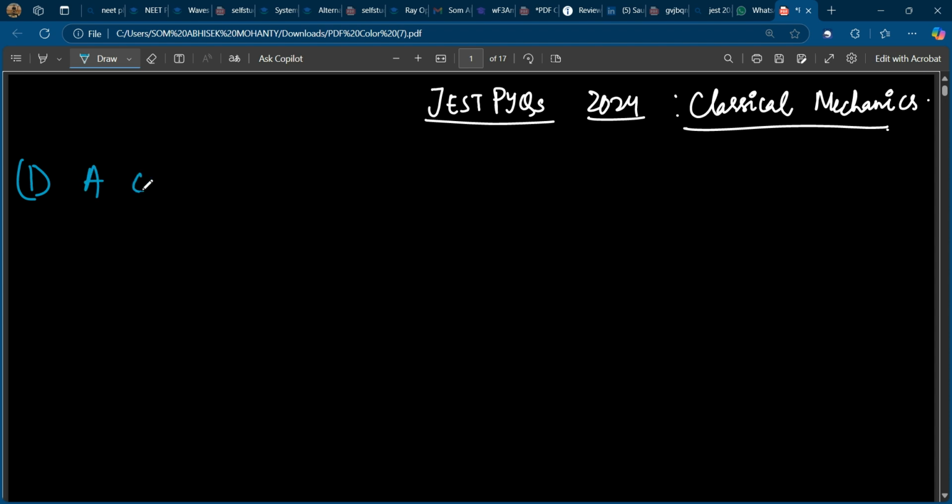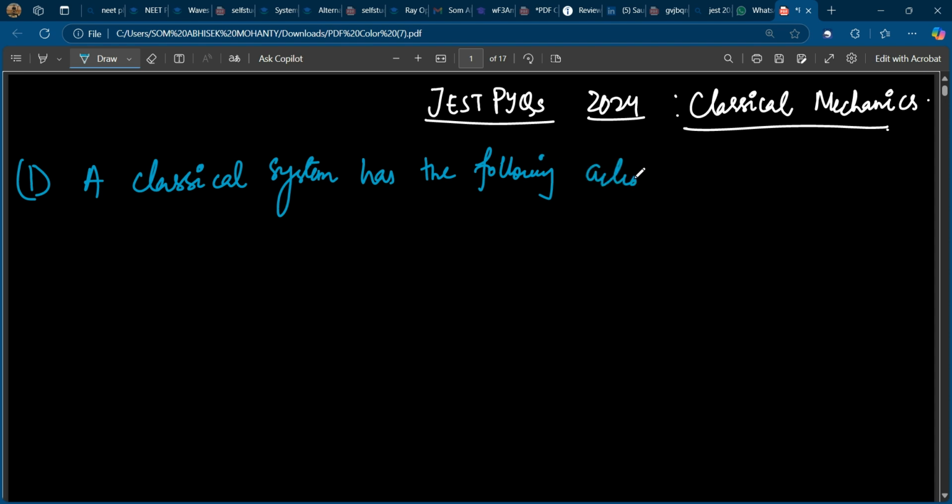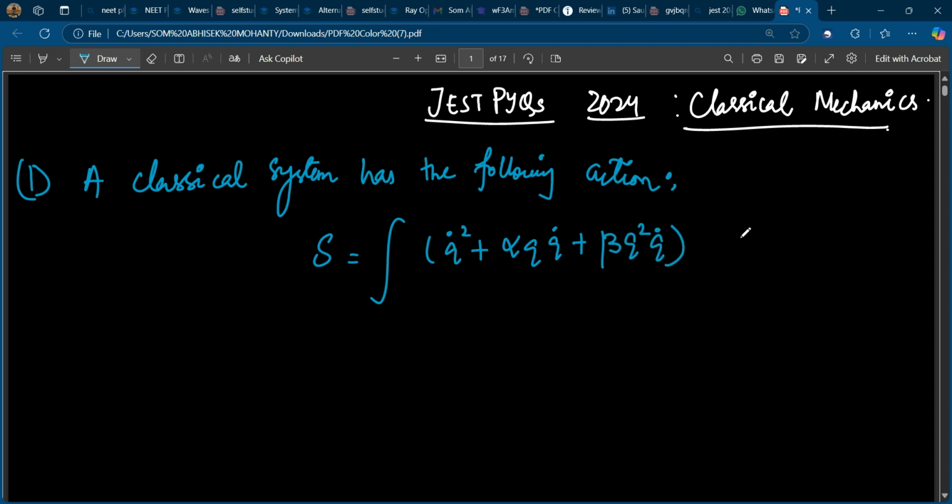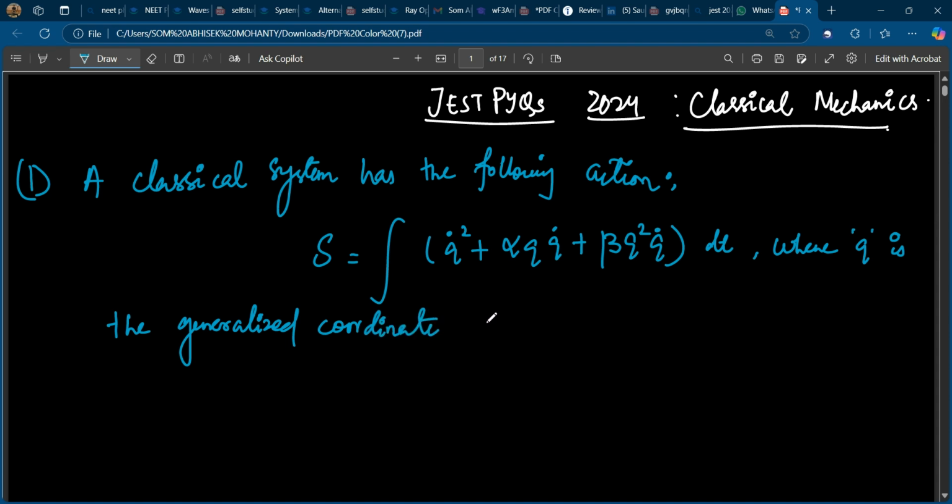First question is: a classical system has the following action, S is equal to the integration of (q dot square plus alpha q dot plus beta q square q dot) dt, where q is the generalized coordinate, and alpha and beta are constants.